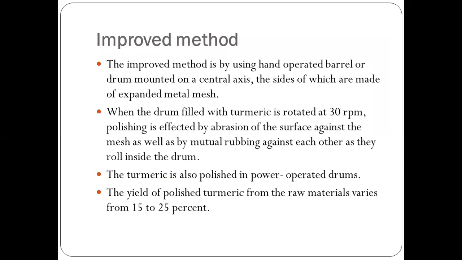So what is the improved method? The improved method uses a hand-operated barrel or drum mounted on a central axis, the sides of which are made of expanded metal mesh. When the drum filled with turmeric is rotated at 30 rpm, polishing is effected by abrasion of the surface against the mesh as well as by mutual rubbing against each other as they roll inside the drum.